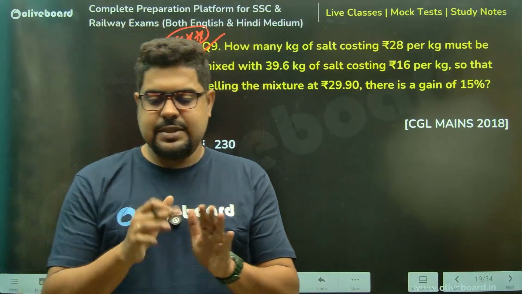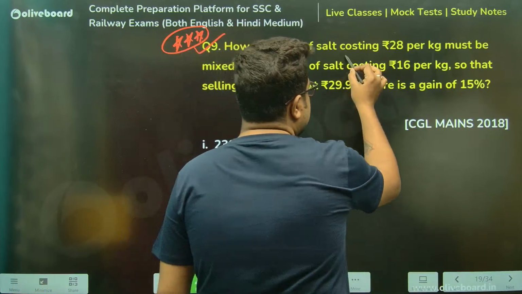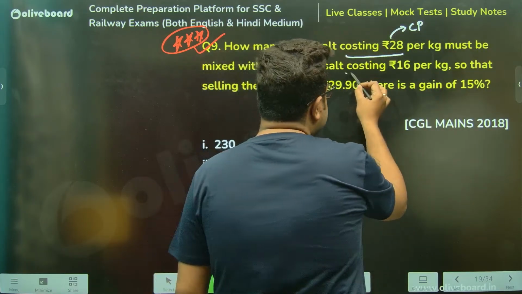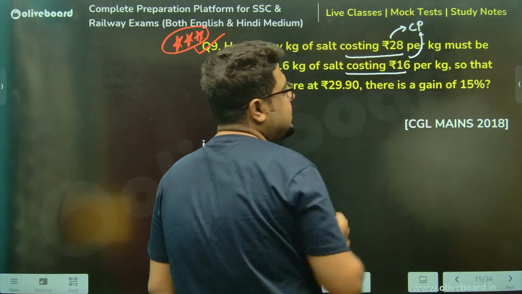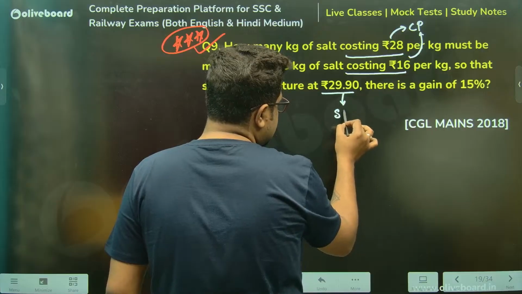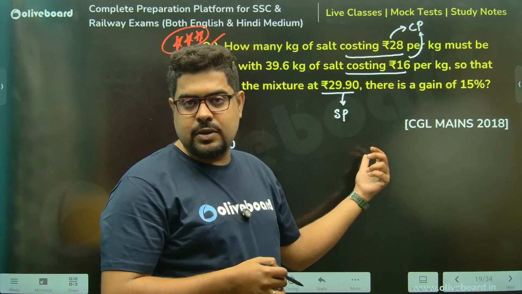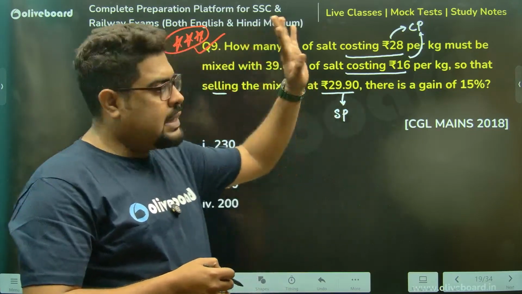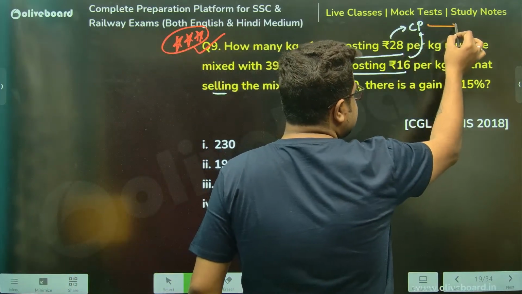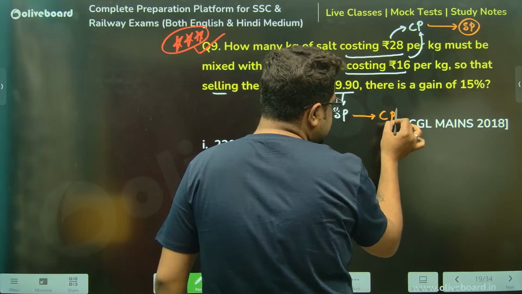Sir, there is a problem. What is the problem? Sir, costing this, meaning this is CP. Costing this, meaning this is also CP. Selling at this, meaning this is SP. So you cannot allegate between two CPs and one SP. So there are two options. Option number 1 is you convert these CPs to SP. Option number 2 is you convert this SP to CP.